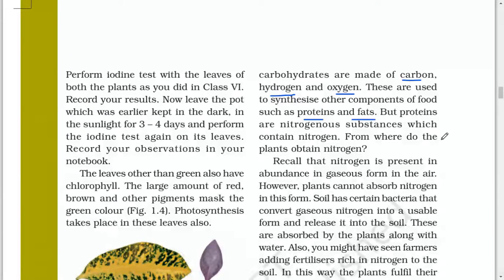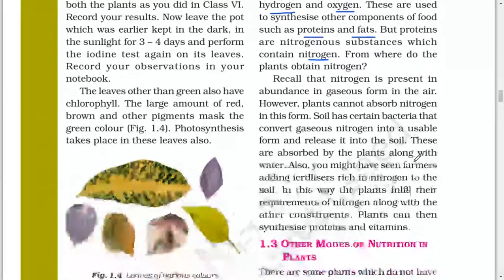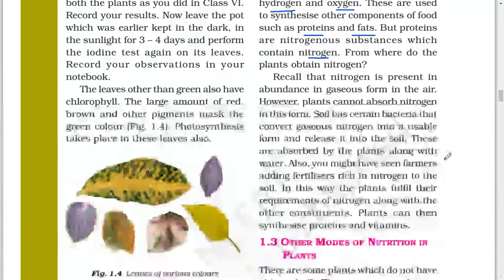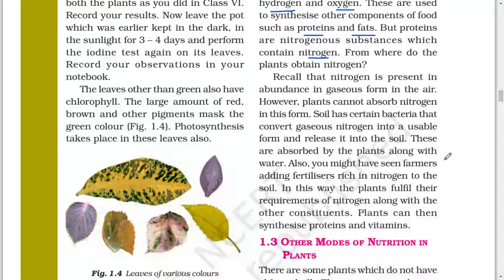But proteins are nitrogenous substances which contain nitrogen. And from where do the plants obtain nitrogen? Recall that nitrogen is present in abundance in gaseous form in the air. However, plants cannot absorb nitrogen in this form. Soil has certain bacteria that convert gaseous nitrogen into the usable form and release it into the soil. These are absorbed by the plants along with water.